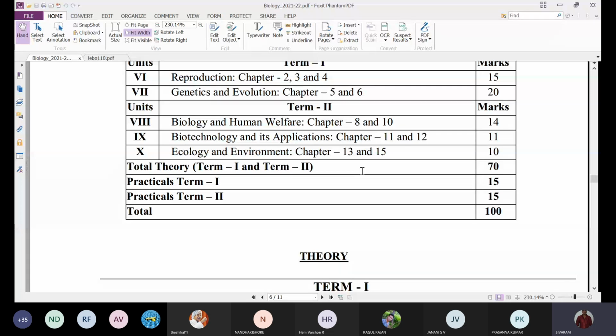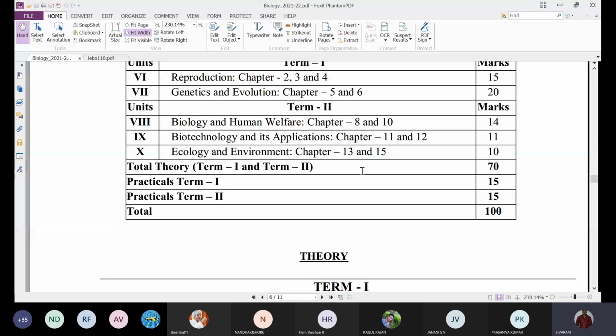But out of these 4 chapters, 2 chapters were deleted completely from the portion: chapter 14, ecosystem, and chapter 16, environmental issues. Only chapter 13, organisms and populations, and chapter 15, biodiversity and conservation, are there in the syllabus.